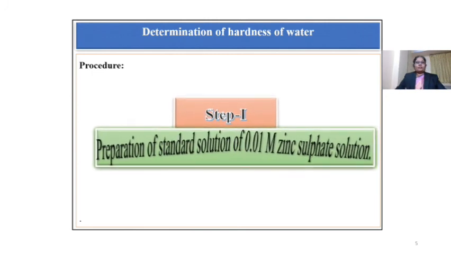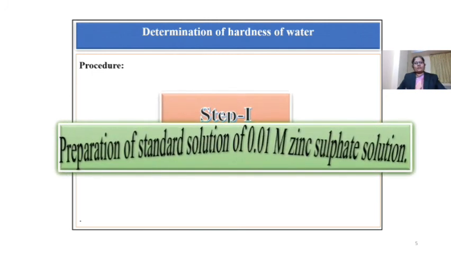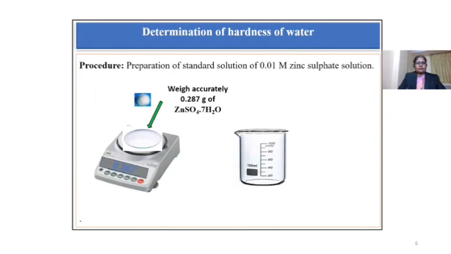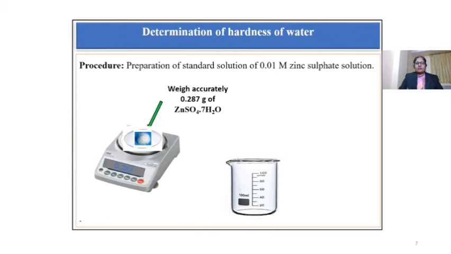Step 1. Preparation of standard solution of 0.01 molar zinc sulfate solution. For the preparation of standard solution of 0.01 molar zinc sulfate solution, weigh accurately 0.287 gram of AR grade zinc sulfate on a watch glass. Then transfer this sample in a clean and dry beaker.